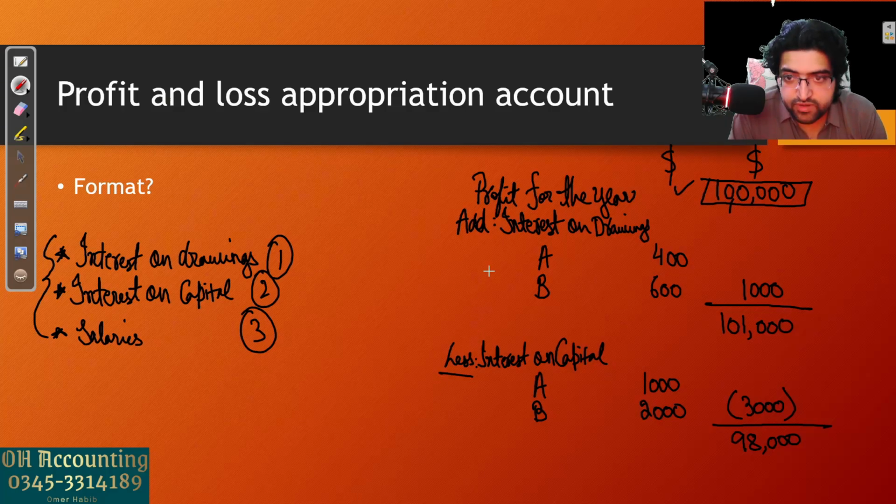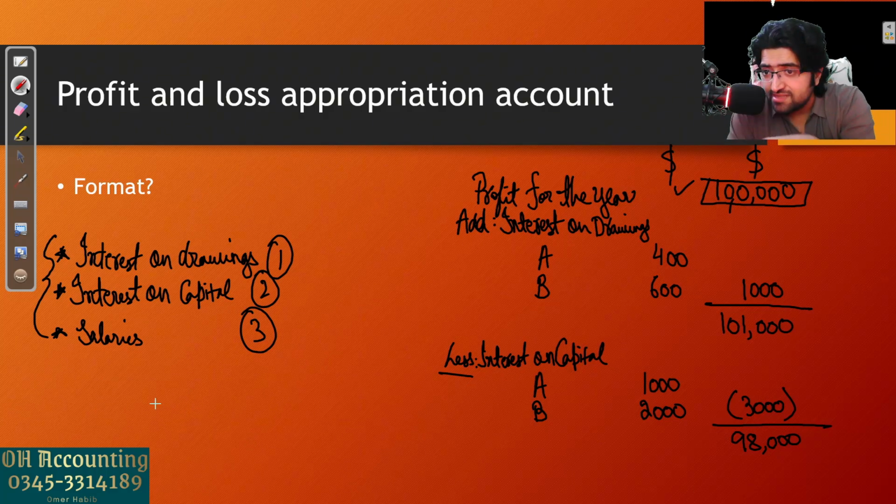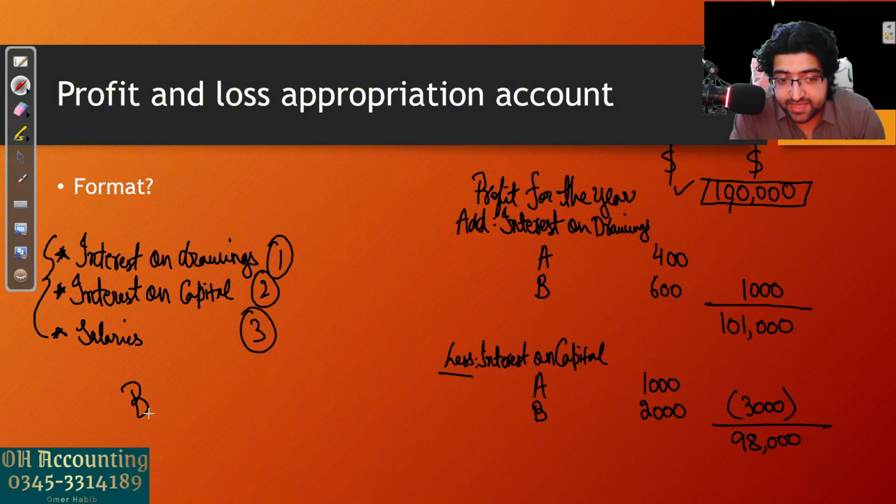Now, moving on to salaries. Salaries are paid to those partners that are giving more time to the business. I've told you that. There can also be other reasons for giving salaries to partners, but the main reason is that they are giving more time. So are salaries paid by the partners to the business, or is the business paying the salary to the partners? It is paid by the business to the partners.